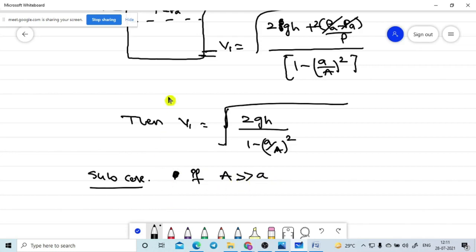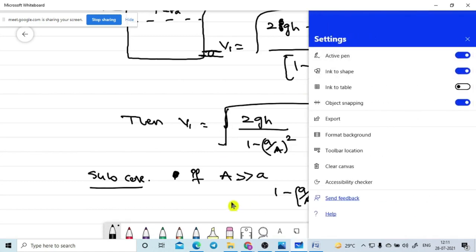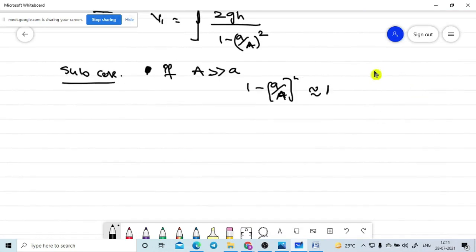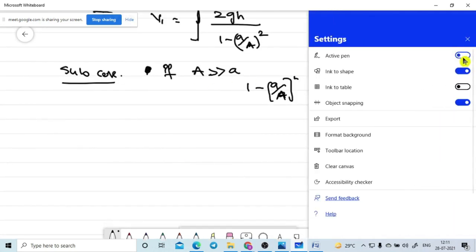That means the area of cross section of the container is the bigger one, and the area of cross section of the small tube, the small nozzle, is the smaller one. Then 1 minus small a by capital A whole square will become 1. You can take any values to easily understand. Now for your easy understanding, I am taking the values.